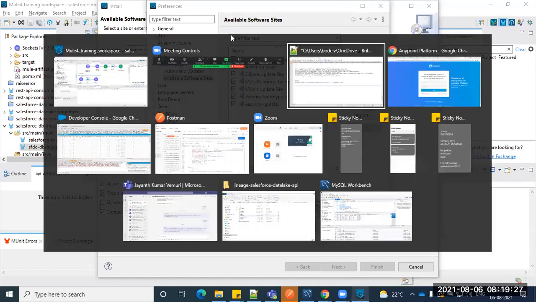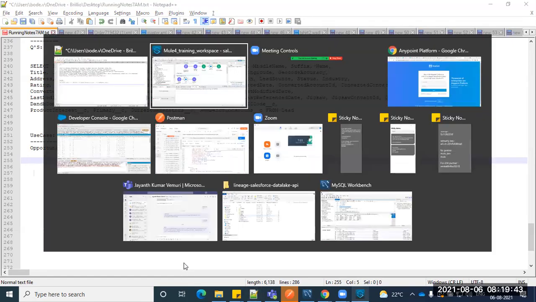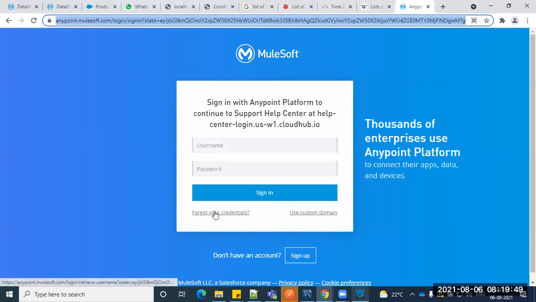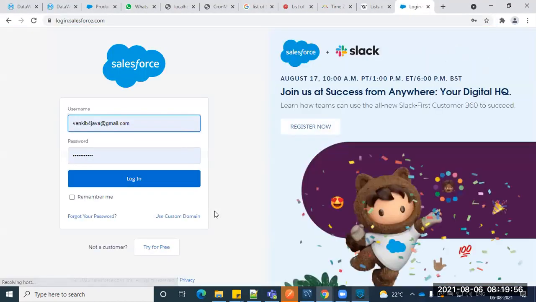Just one more last question on that. Yeah, please. In real time, when we develop a requirement, do we need to use only production data? Suppose when we are integrating with Salesforce, we are using the Salesforce production object only, right? No, actually. Here, whatever account you created and logged in with is a production one only. You are using login.salesforce.com, which means it's a production one.